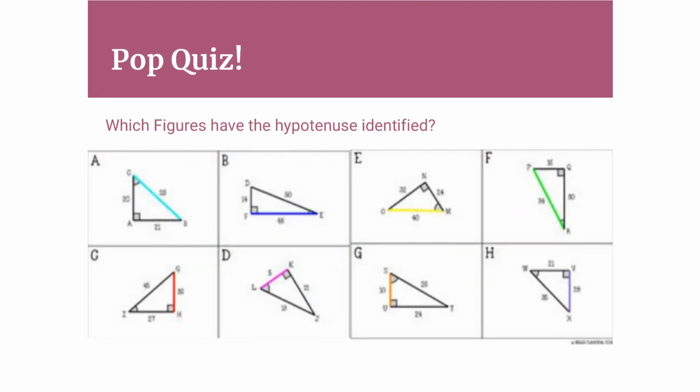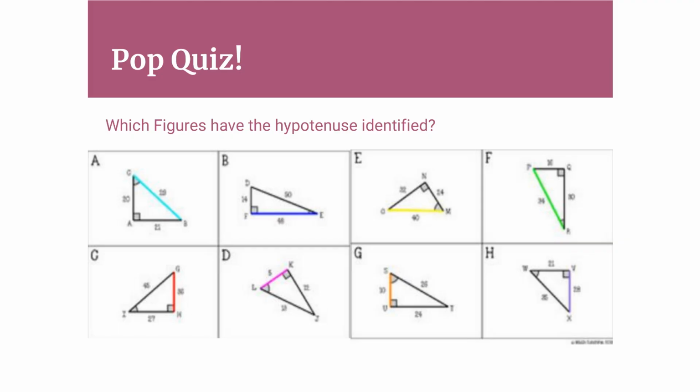Pop quiz. Which of these figures have the hypotenuse identified? So, in other words, which one is the colored line indicating the hypotenuse? Take a moment, pause the video, and see if you can figure it out. Then come back and see the answer.